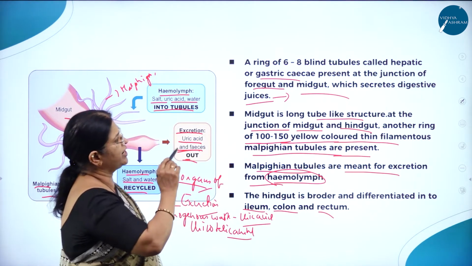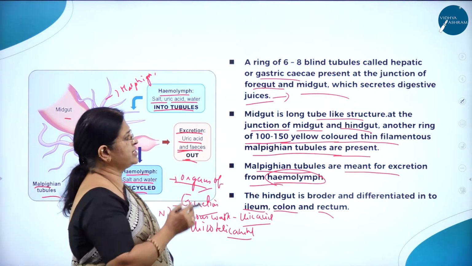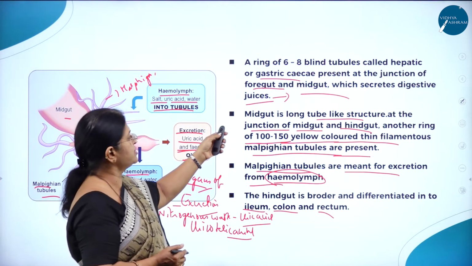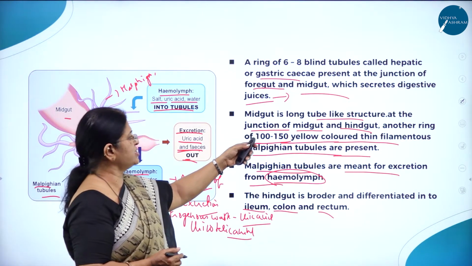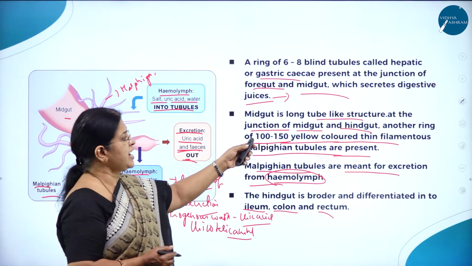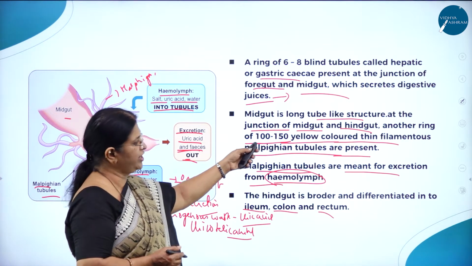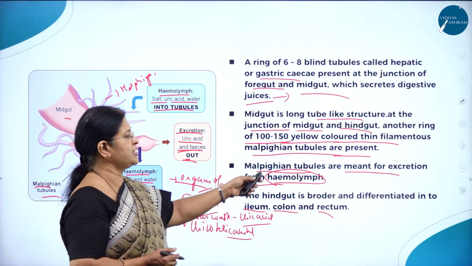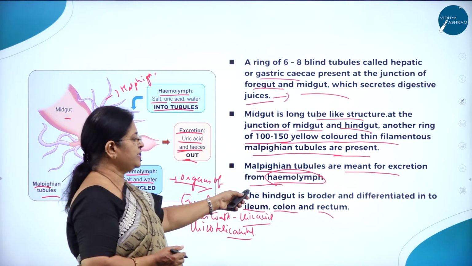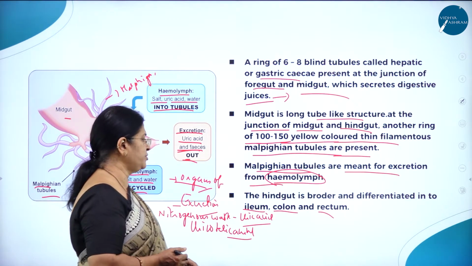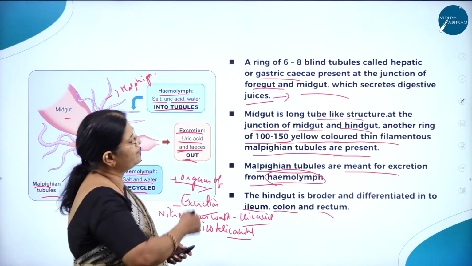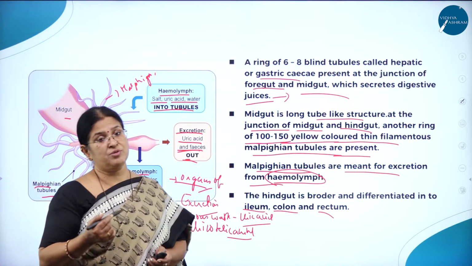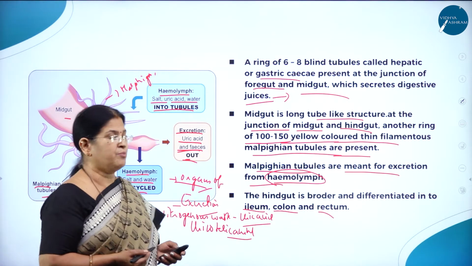A ring of 6 to 8 blind tubules called hepatic or gastric caecae is present at the junction of the foregut and midgut, which secretes digestive juices, and the midgut is a long tubular structure. At the junction of midgut and hindgut, another ring of 100 to 150 yellow-colored thin filamentous Malpighian tubules is present. Malpighian tubules are meant for excretion from hemolymph, and the hindgut is broader and differentiated into ileum, colon and rectum. Hope you have understood the wonderful digestive system of cockroach, which is very unique and also very important from examination point of view.